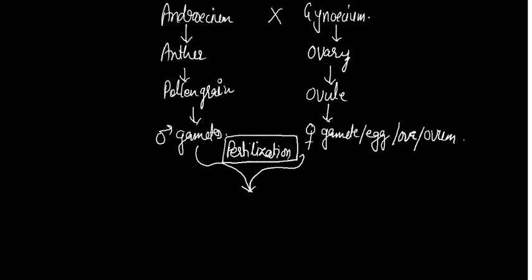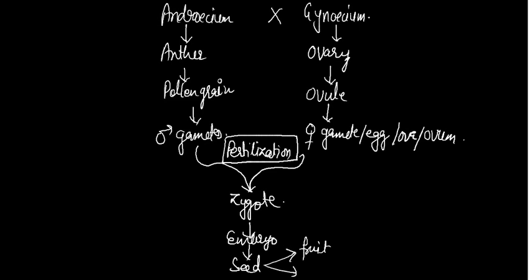After the fertilization, there is the formation of the zygote. The zygote will develop and form the embryo. Later the embryo develops into the seed, and the seed will develop into the fruit or various plants. So these are the steps.